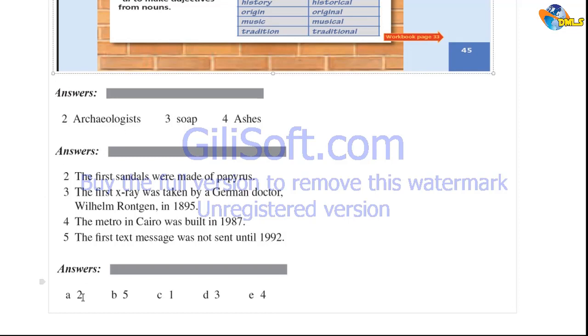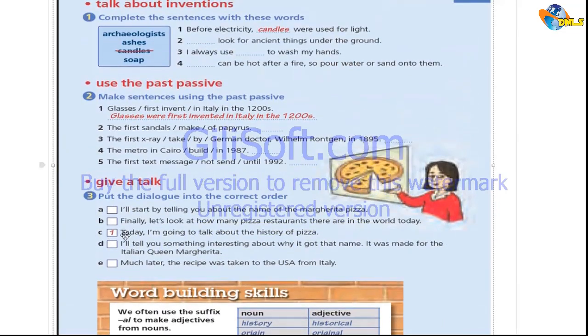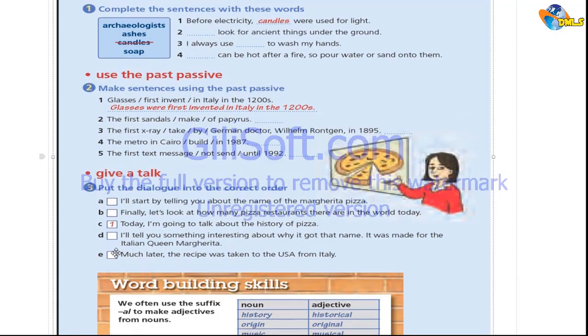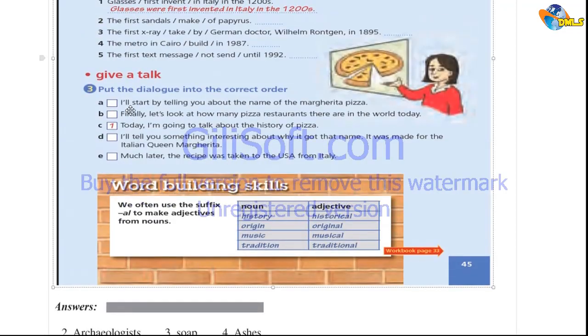There goes the one with the language function part about ordering our chronological order to give a speech using certain ordering words. Number one, that's C, it's done for us. Today I'm going to talk about the history of pizza. Number two, that's A. I will start by telling you about the name of the Margherita pizza.